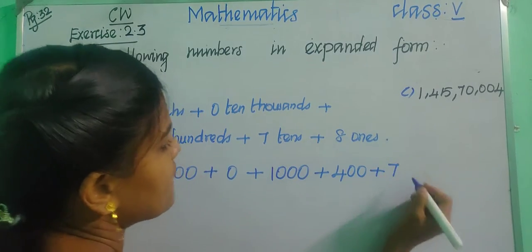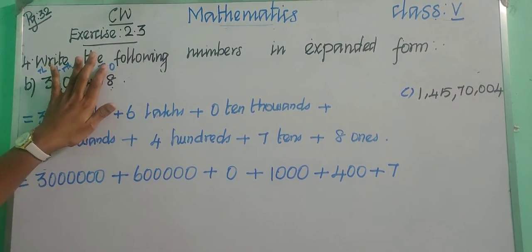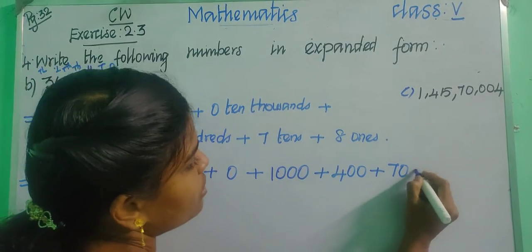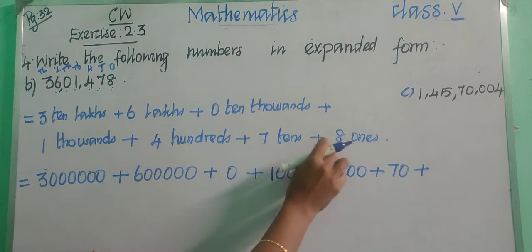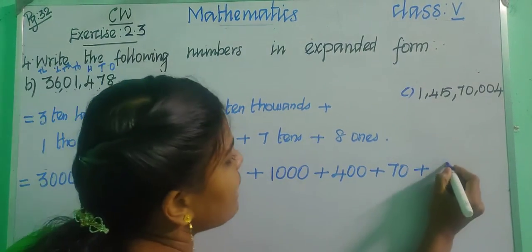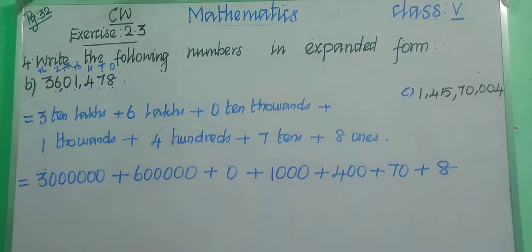Okay, and then 7 tens. Put plus 7. Okay, hide up to 7. How many digits are we having? Only 1. So put only 1 zero. Okay, 70. And then 8 ones, right? So after 8 we are having no digits, right? So we can put 8. Simply we can put 8.